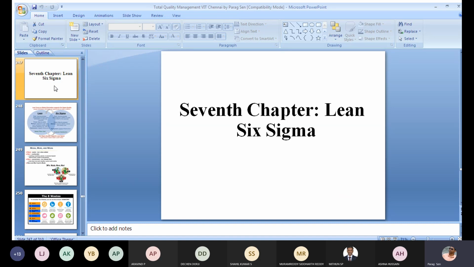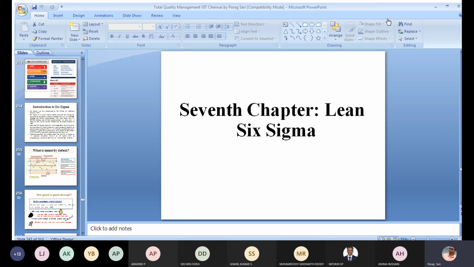There are obviously other concepts called Lean Six Sigma, but Lean Six Sigma I have not discussed earlier. I have told you that I have given you a link, and you will go through that particular video and answer the questions. Also, Lean Six Sigma was in your syllabus of CAT 2. If you have any query, you can ask me.